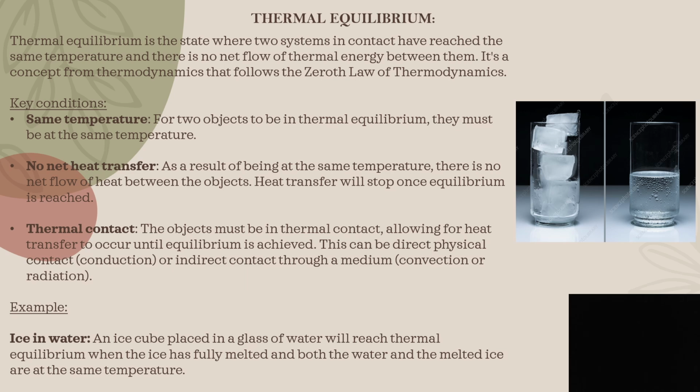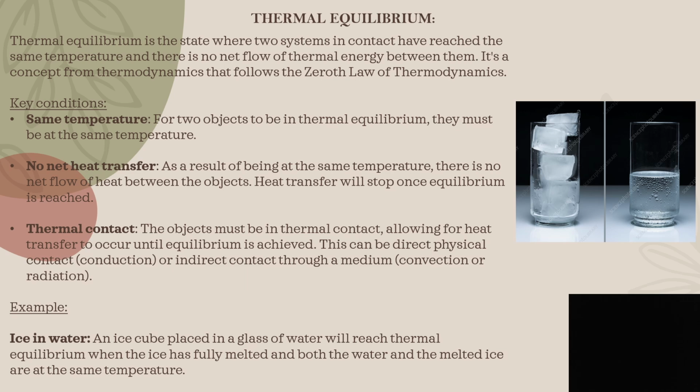The key conditions are as follows. First, same temperature. For both the objects in thermal equilibrium, the temperature should be the same. Second, no net heat transfer. Since both the objects have the same temperature, there should be no flow of heat between the objects. This heat transfer will stop once the system attains equilibrium.